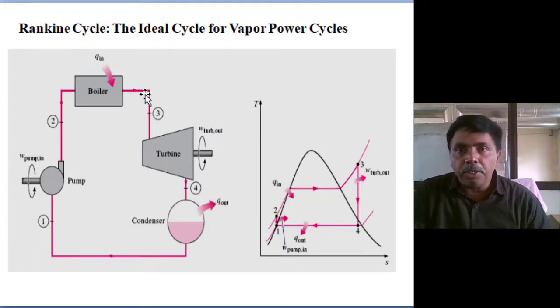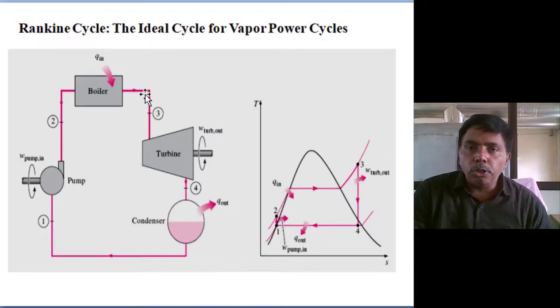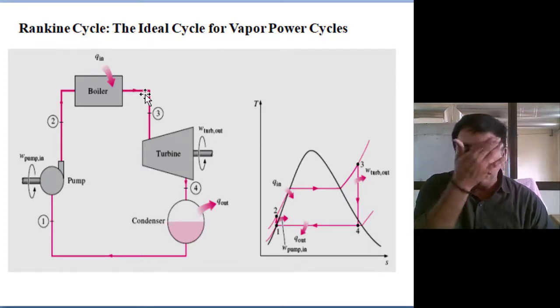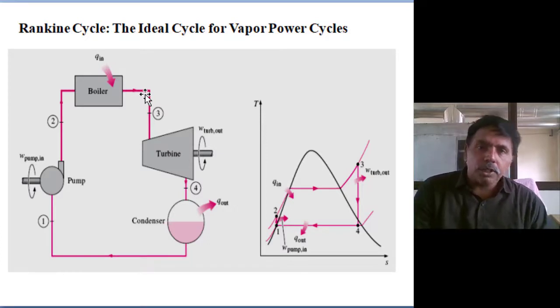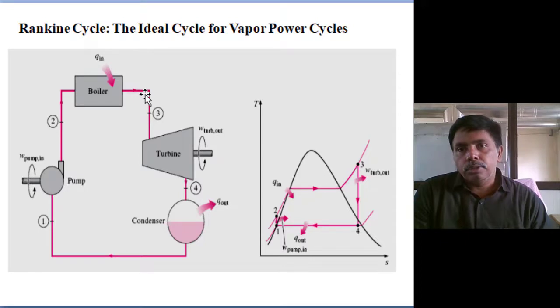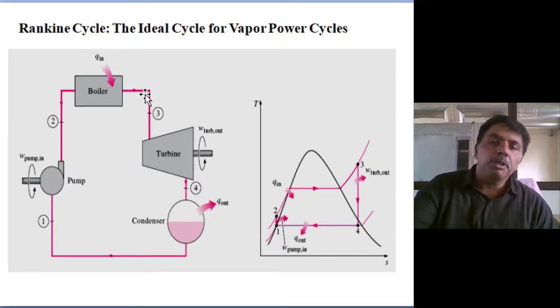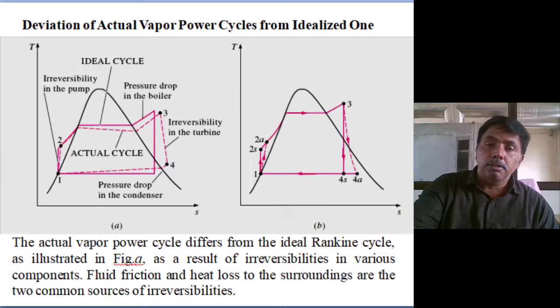Some deviation will come. We are assuming 600 kilojoules per kg of energy is coming. That 600 will not come. Some energy will be lost as heat. So we have to consider that one. Like the condenser also, like the pump also. So some deviation will come in the practical case. I will show the deviations.